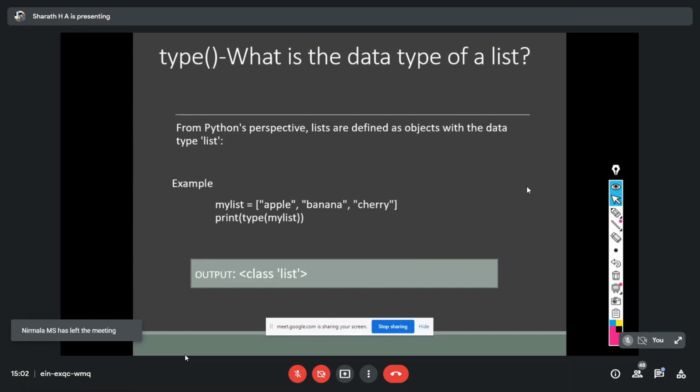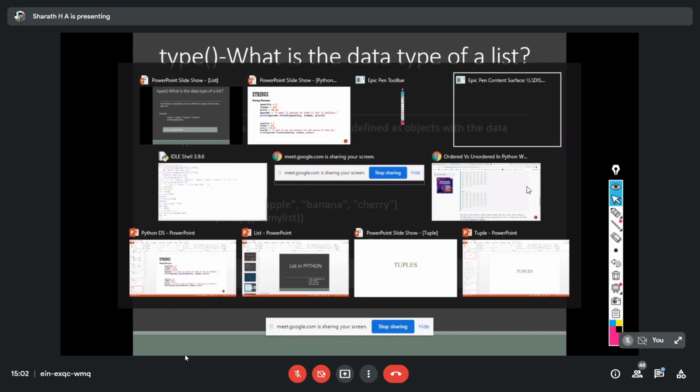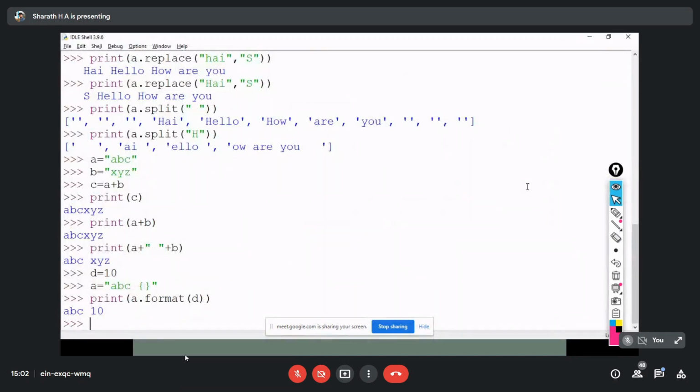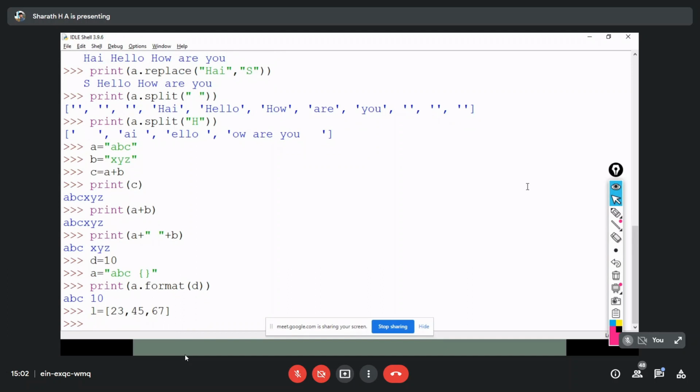I will go with this IDE now to help you understand this. A is already defined. I'm going to take L equal to a list, and within that list I'm going to type 23, 45, 67. So now L is a list which has 3 items: 23, 45 and 67. Here A is a string, B is a string, and L is a list.